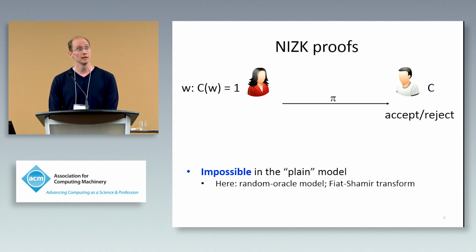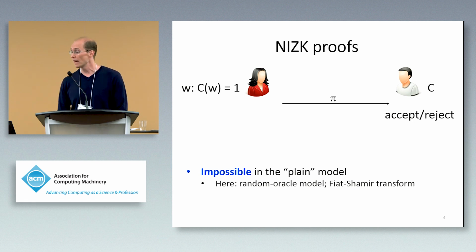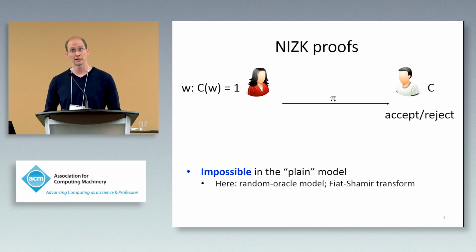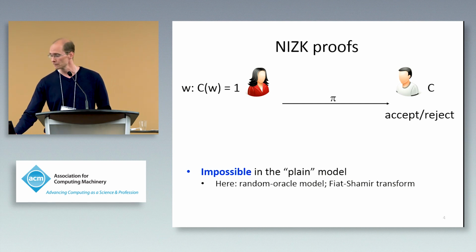Classically, people achieve this by assuming a common reference string, but it's also possible to achieve this in the random oracle model, and that's what we'll do here. Basically, we'll be applying the Fiat-Shamir transform to a public coin honest verifier zero knowledge proof. This is just a standard technique, and that's why it suffices for us to consider the honest verifier case.